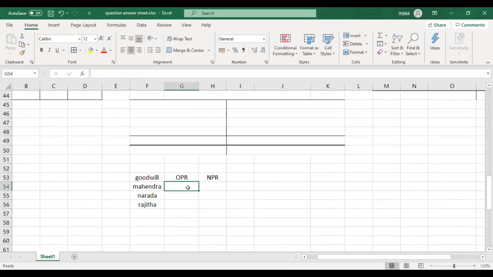Okay. Now, what is the goodwill amount? It is 1,200. Okay. Now, is all profit share? What's the double entry for goodwill? This is the double entry for goodwill.